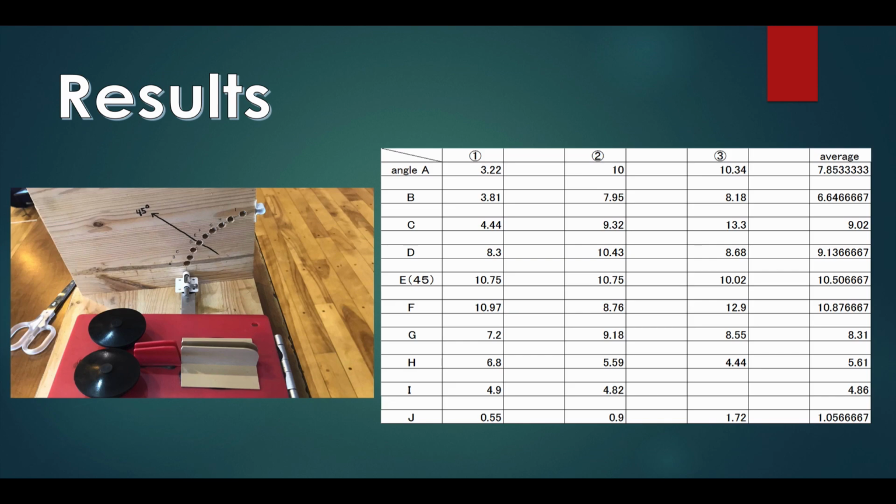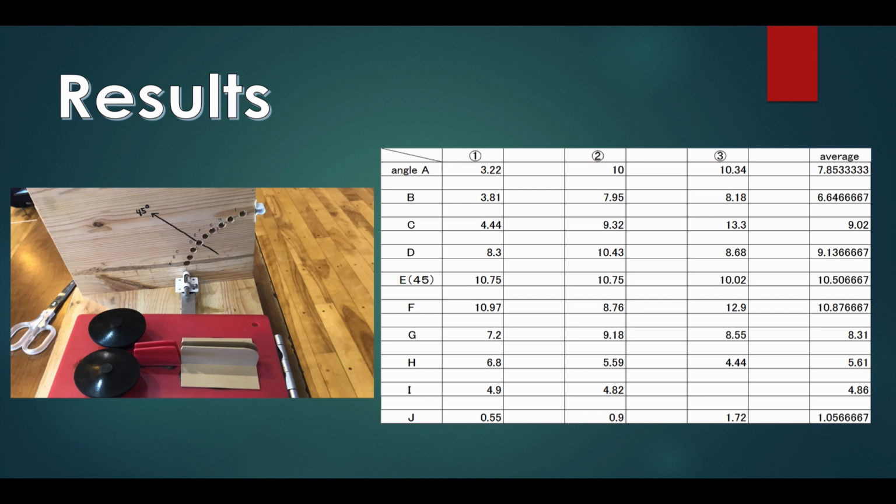We got 14 results. This table shows our results. This table shows how far the airplane flies with each angle. Look at the averages of angles A to J. Angle F and E's numbers are remarkably larger than the other angles. Angle J's number is the worst of them all.